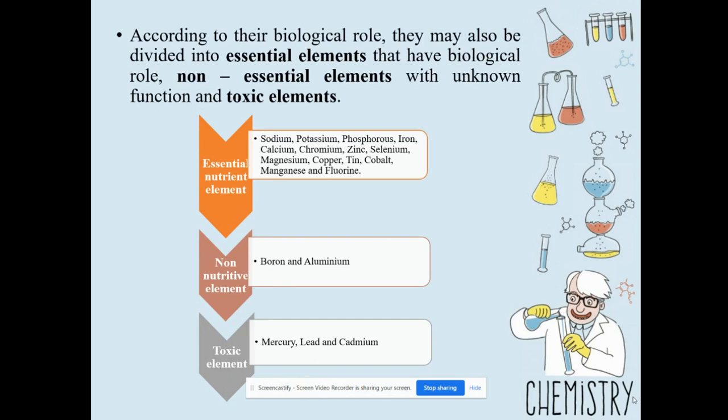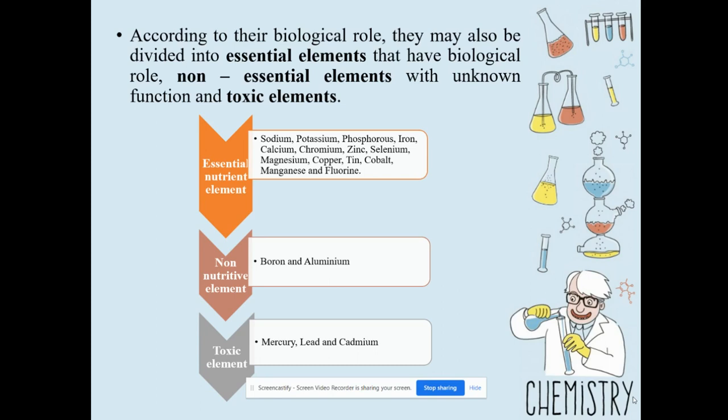So, according to their biological role, again, they are classified into essential elements, non-essential elements and toxic elements. That means some elements like sodium, potassium, phosphorus, etc., are very, very important for our human system because they have a major role in our system.